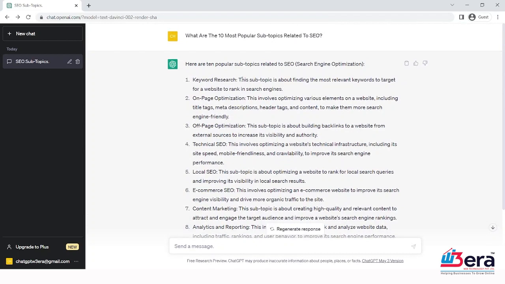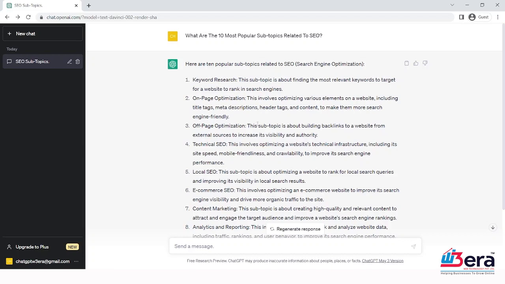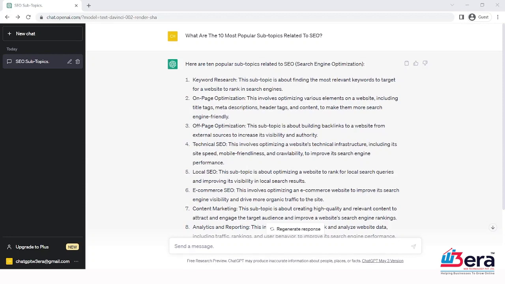It explained every topic to you, so you can read it and understand what it is all about. If you say SEO is only about on-page and off-page, no, there are a few other things, a few other metrics as well, that you have to understand and you can learn from it. So the first prompt is to give you an idea of the niche.